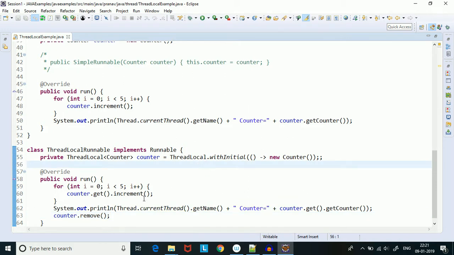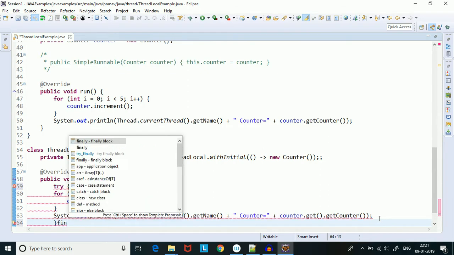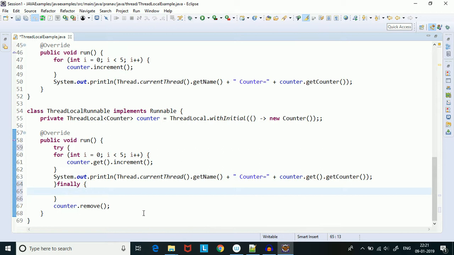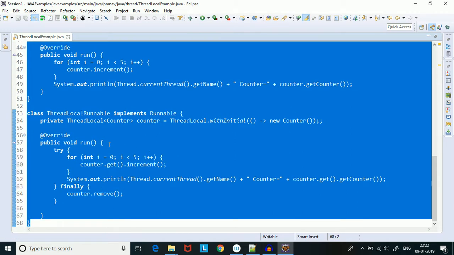So now what we should do is call this counter.remove in the finally block. So I will start a try block and I will call this in the finally block, because there could be exceptional cases as well. In the case of exception as well, what we want is that this remove method is called. So now if we run this code, we will have the expected behavior.